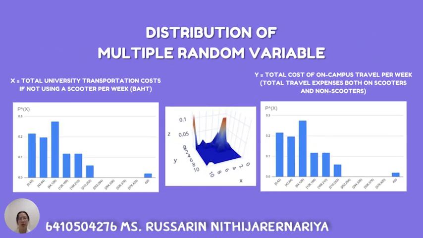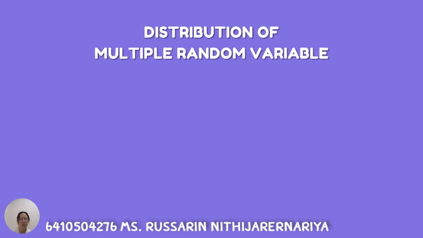As you can see, we get three graphs. Two of them are histograms, the probability of x and the probability of y, and the last one is a 3D graph of the probability between x and y.